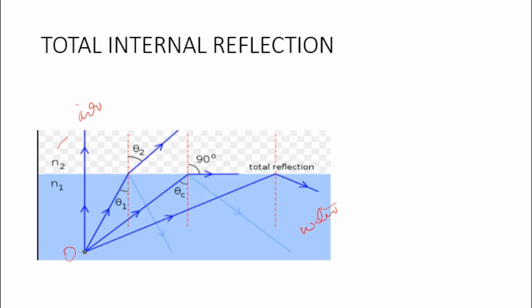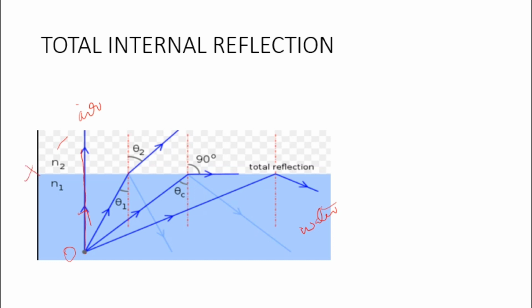So here we are taking light traveling from water to air medium. It means it is traveling from a denser medium to a rarer medium, right? Now, first we'll take this particular ray of light. When you take this particular ray, it goes straight. It means it meets the interface.